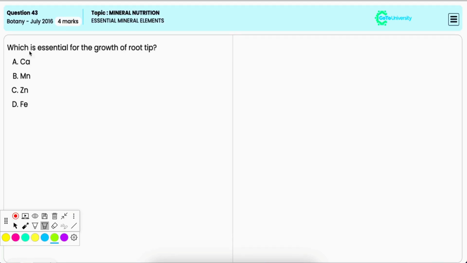In this question, you have to identify the element which is essential for the growth of the root tip.